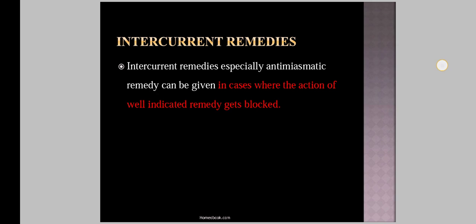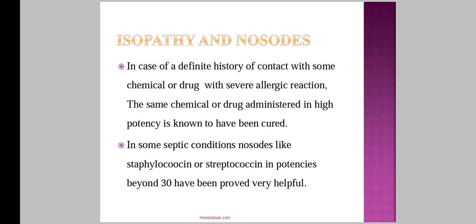That is, when you prescribe a medicine as a chronic constitutional medicine to the patient and in between you find some block in the treatment, or the indicated remedy gets blocked, in that case you may require an intercurrent remedy which can complete the action of that constitutional remedy, and that intercurrent remedy may be an anti-miasmatic remedy. So this is one of the types of second prescription, that is, intercurrent remedies.